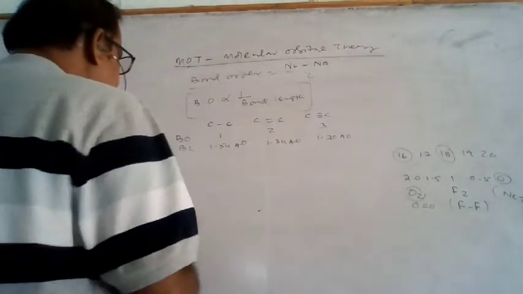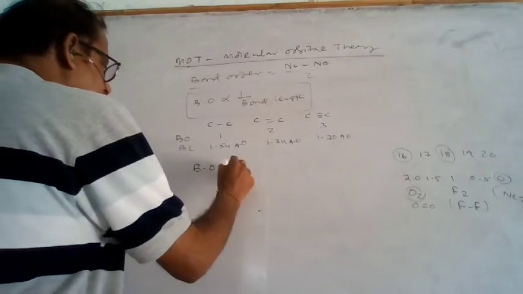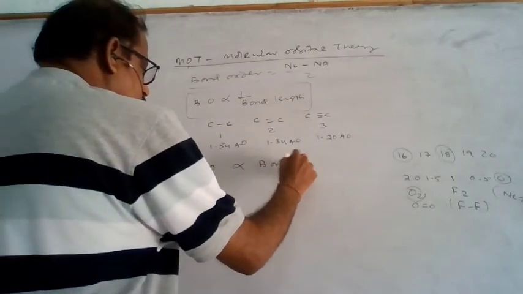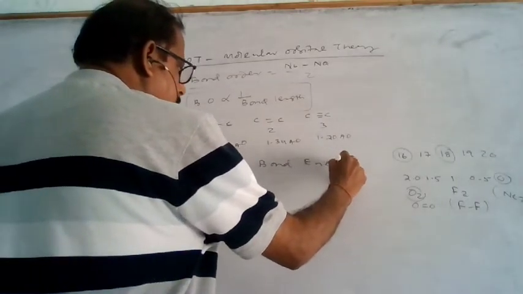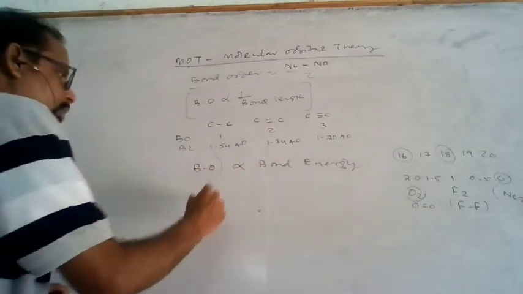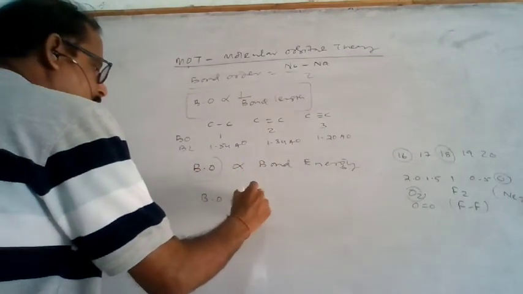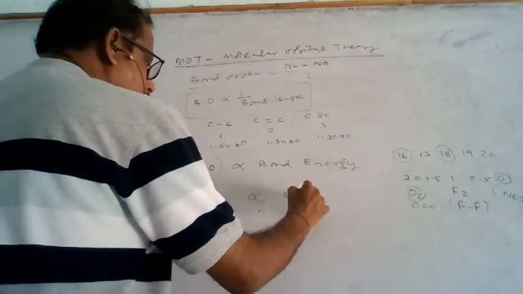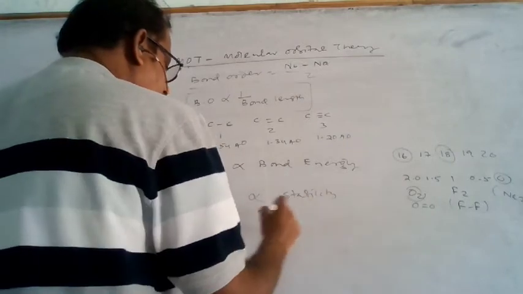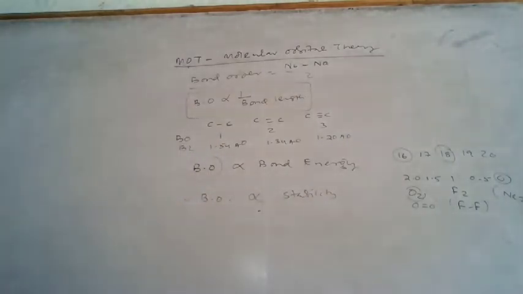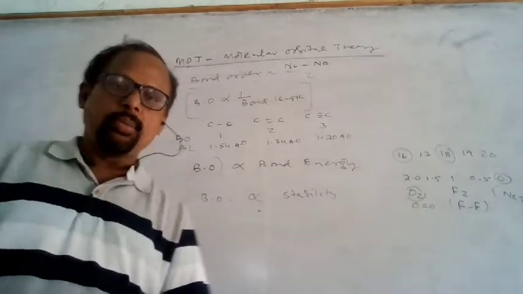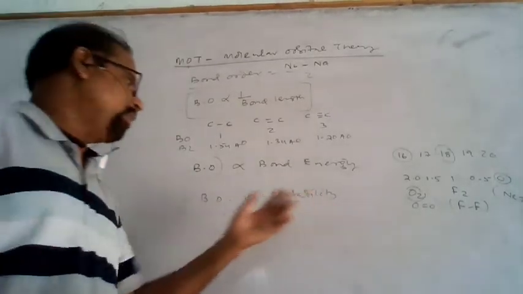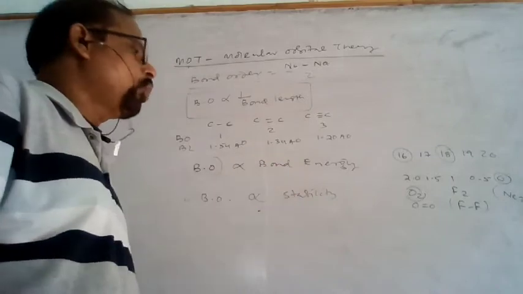Similarly, the bond order is directly proportional to the bond energy. If the bond order is more, the bond is more stable, so it is directly proportional to stability. The more stable it is, the more energy it requires to dissociate.